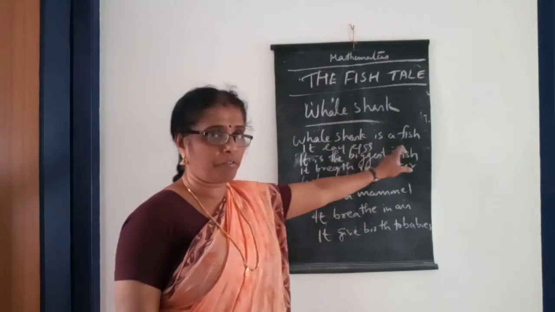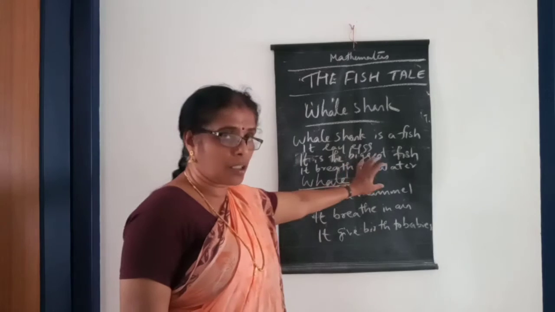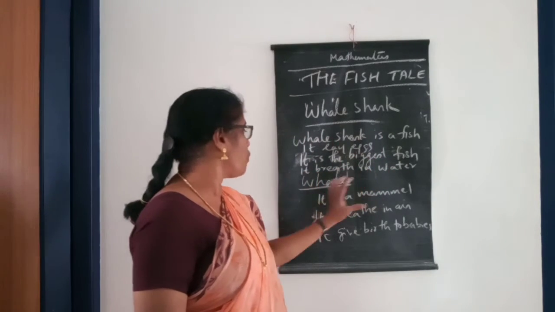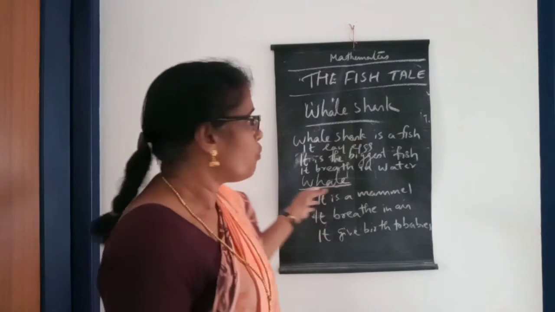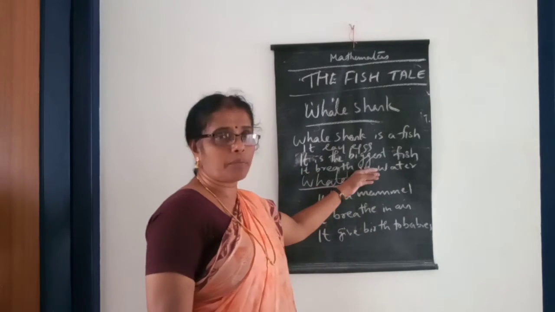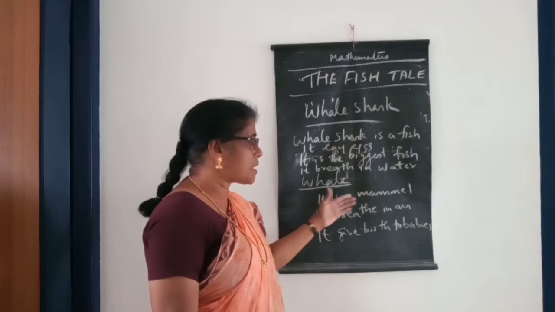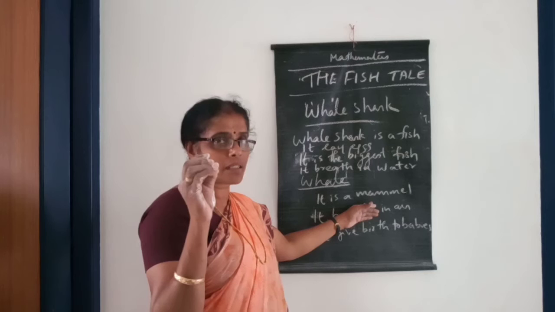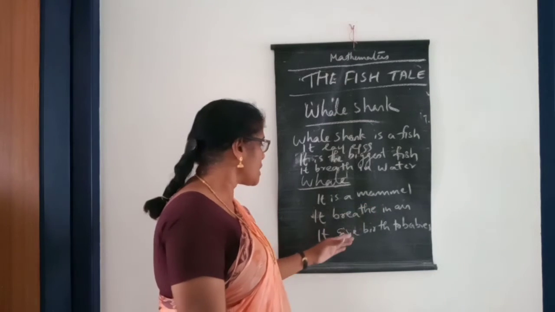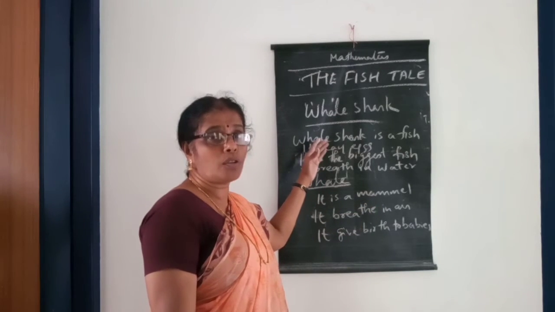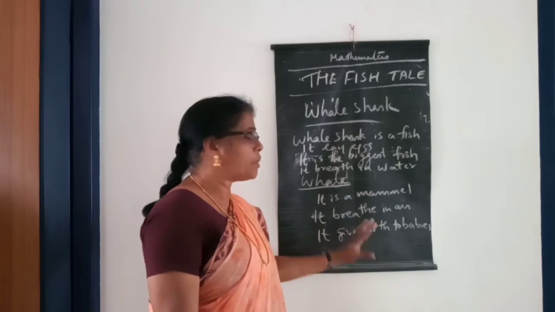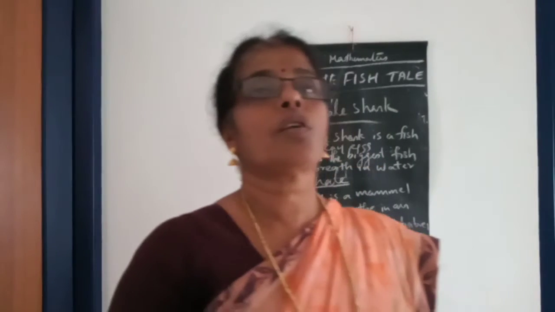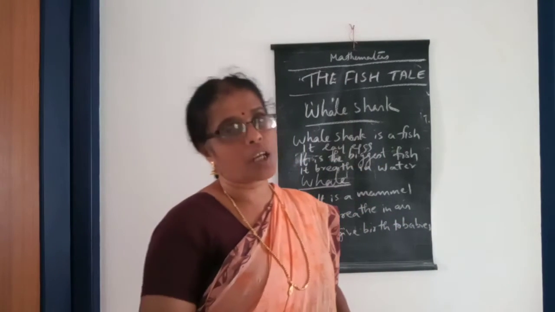Whale shark is a fish and it is the biggest fish. It lays eggs and it breathes in water. And whale, that is a mammal and it breathes in the air like us through the nose, and the fish has no nose. Then it gives birth. This whale gives birth to babies. That is the difference between this whale and whale shark.